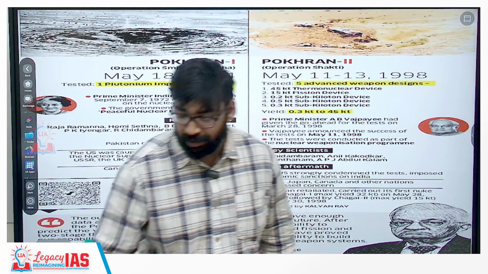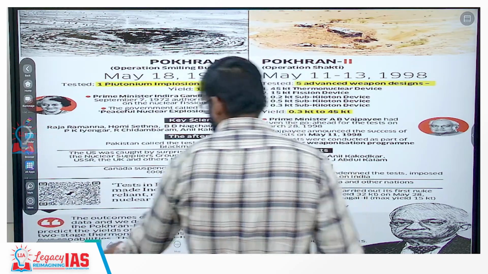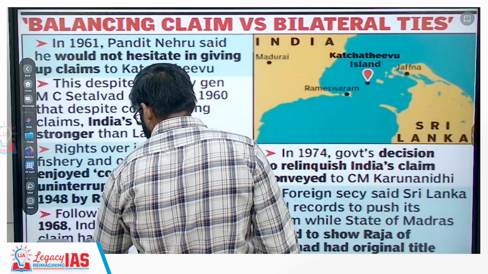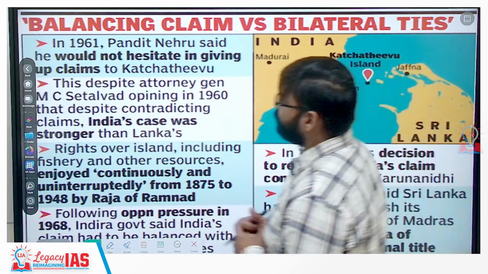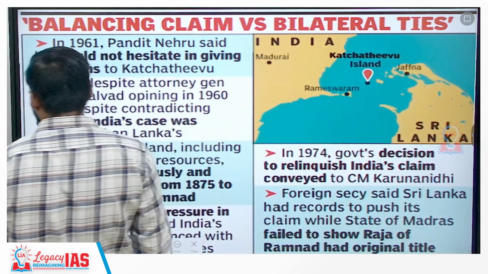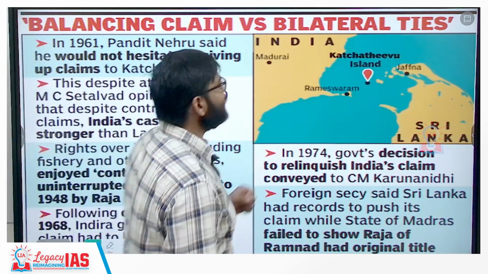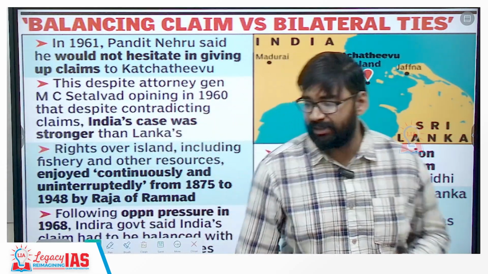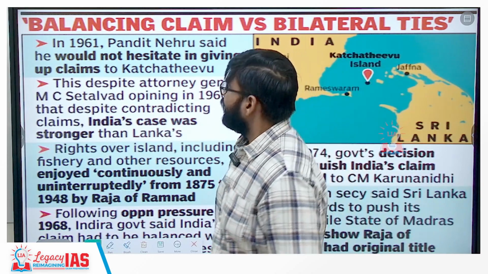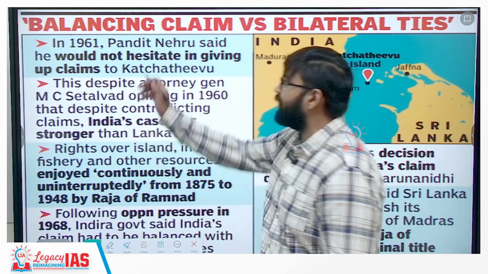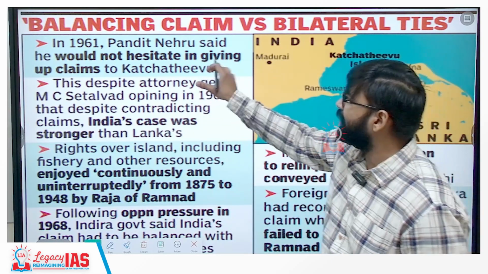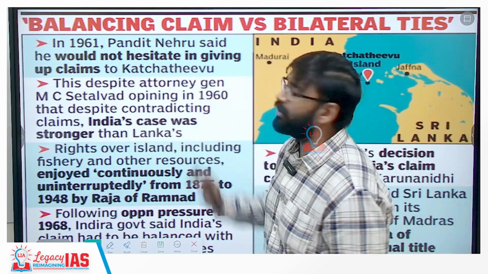Now, let me tell you, after this, as you can see here, this is also one of the most important things which was there in the newspaper. Now, balancing claim versus balancing ties. Now, in 1961, Prime Minister Jawaharlal Nehru said he would not hesitate in giving up claims to Katchatheevu.